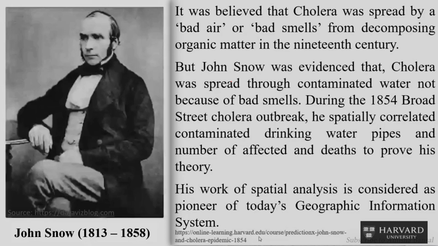In the 19th century he correlated the contaminated drinking water pipes with the number of deaths. He correlated these two sets of data to get a map showing where the contaminated water pipes are and the number of affected people, so that he could back up his study related to the cholera spread.